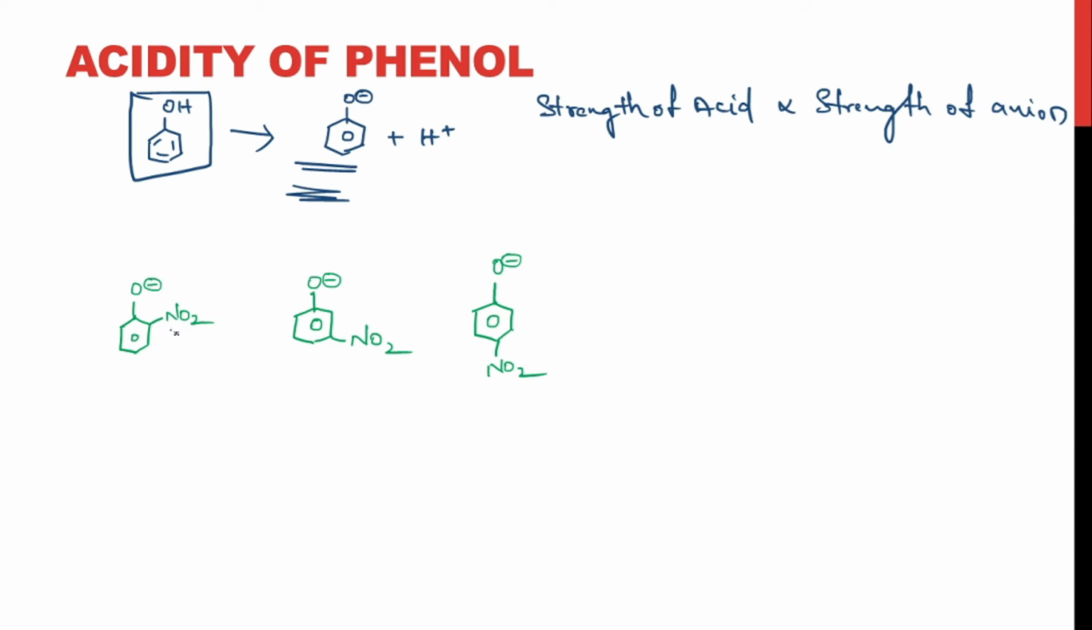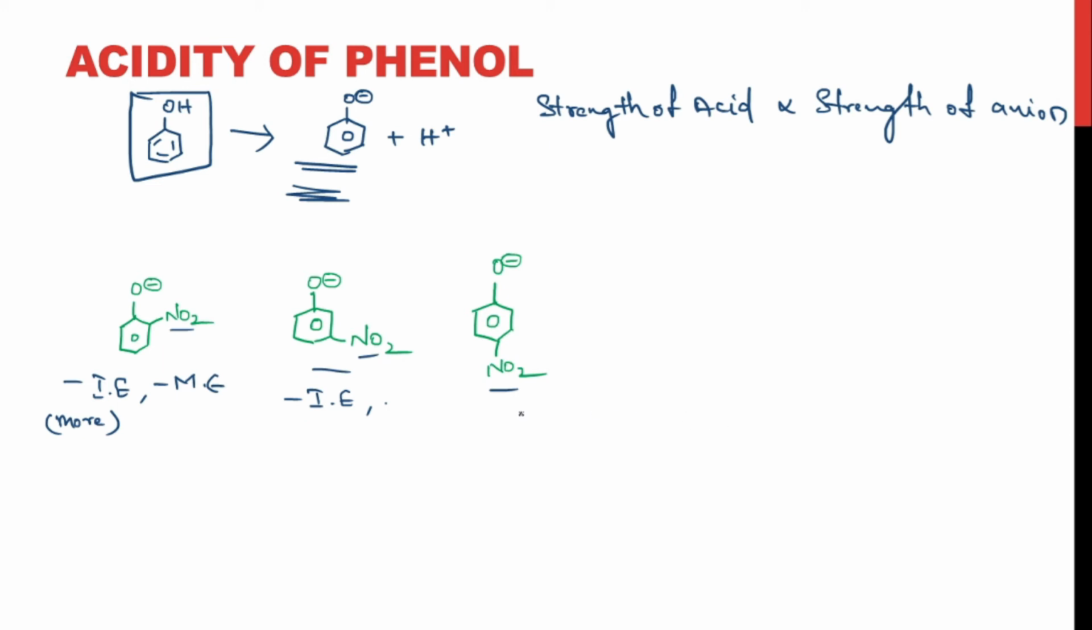Here the nitro group, electron withdrawing group, is present at the ortho position. In this molecule, it is at the meta position, and in this it is at the para position, right? When the nitro group is at ortho position, it would show negative inductive effect and negative mesomeric effect, right? And the negative inductive effect would be more strong, right, due to the distance. And in this particular structure, there would be negative inductive effect, but there won't be any negative mesomeric effect, right? So it is withdrawing the electrons only through inductive effect.